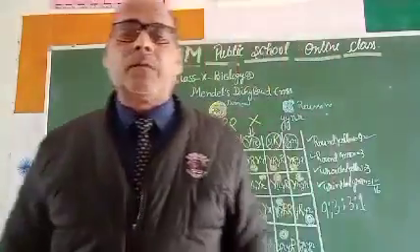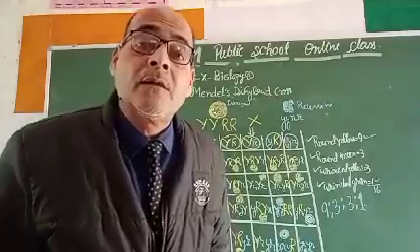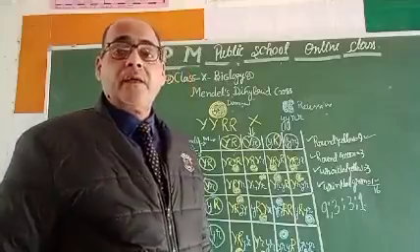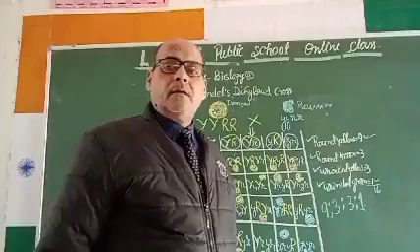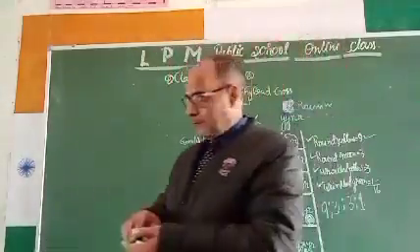Therefore, my dear student, I hope that this is the correct explanation of Mendel's dihybrid cross. And if you take the example of codominance, where does it vary? There is another rule called Mendel's law of codominance.